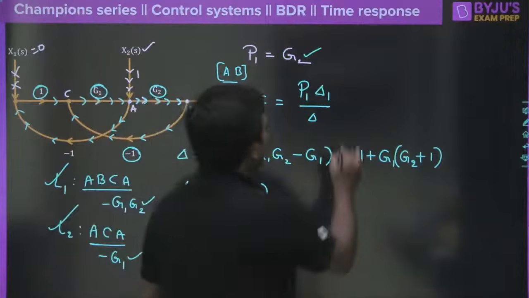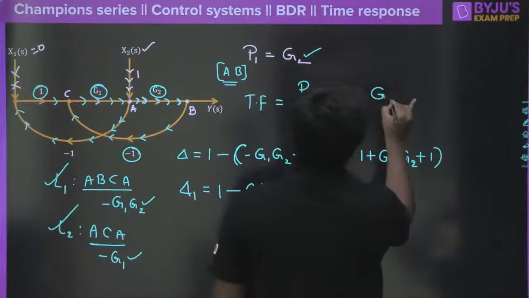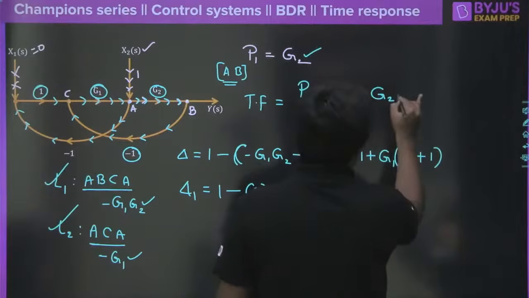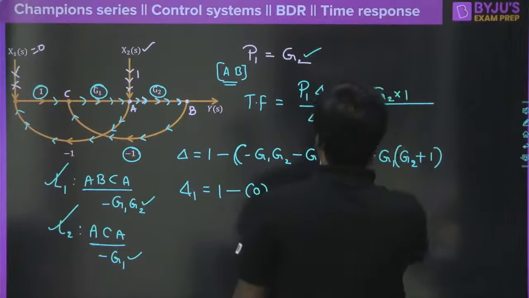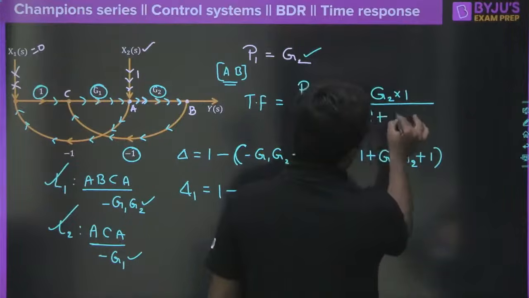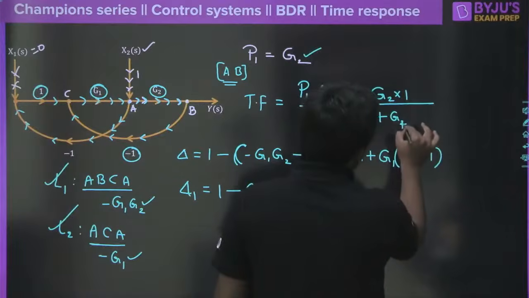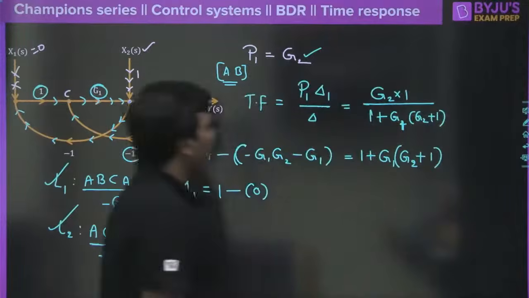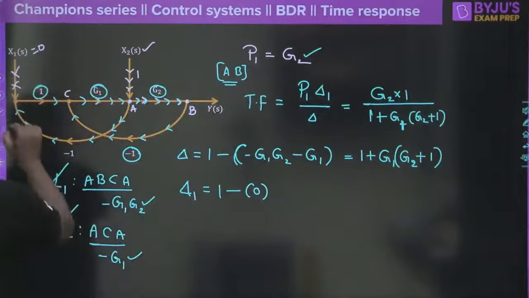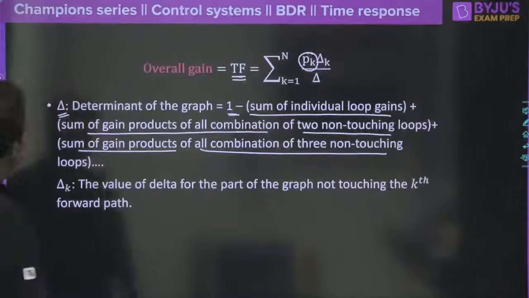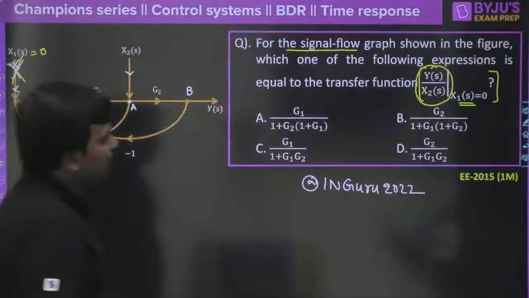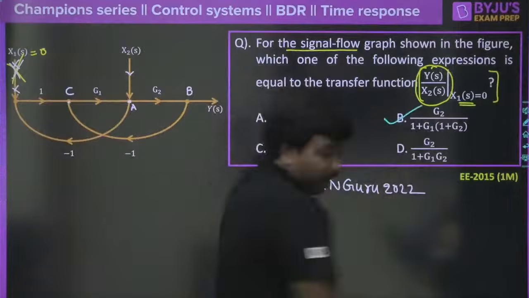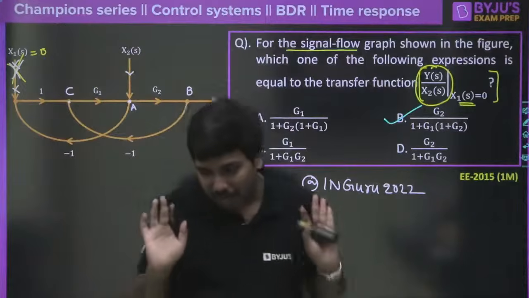So then the answer is very easy. P1 is G2, delta 1 is 1 here. So let me write down 1 here, of course divided by 1 plus G1 into G2 plus 1. I appreciate the students who have already done it. So what would be the correct answer here? Yes, the correct answer is option B, and many of the students have already done it. I am very happy about that.